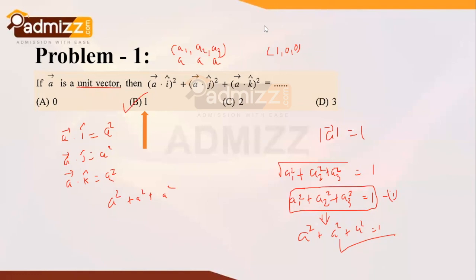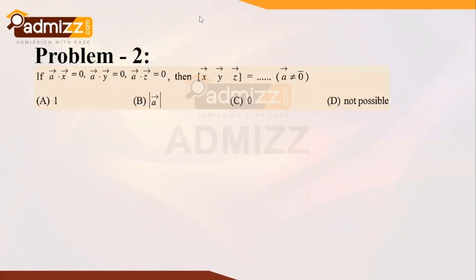Now let's take a look at the further problem, problem 2. Vector a dot product with x bar is equal to 0, vector a dot product with y bar is equal to 0, and vector a dot product with z vector is equal to 0. Then the scalar triple product of vectors x, y, and z is equal to what? Here it is important to note that vector a is perpendicular to all the three vectors.